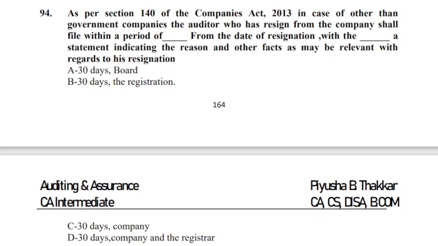Now, inform whom? If it is a non-government company, we need to inform the company also and the registrar also. Right? So, within 30 days, we need to inform the company and registrar. Okay? So, if you look at the options here, my dear friends, the most apt option here is option number D. So, the correct answer that we need to choose is alternative D, my dear friends.